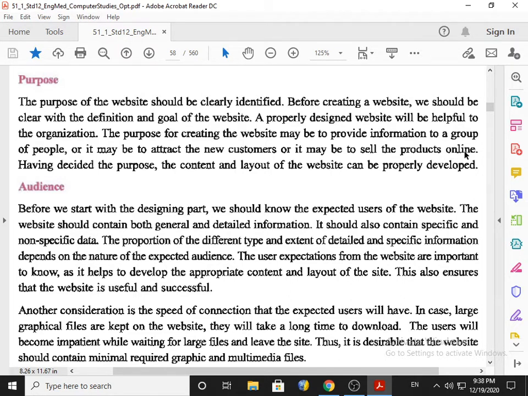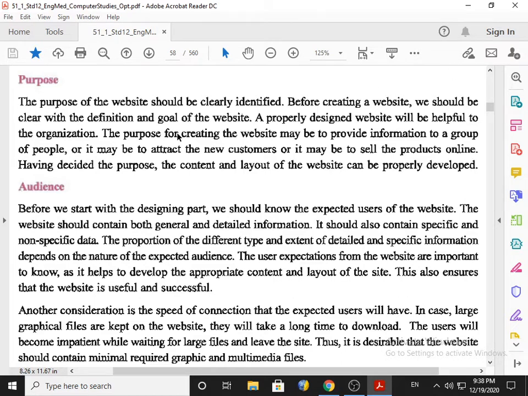All these you have to combine when you are creating a website. Because if new customers are attracted, the chances of success in terms of profit making will be very high. So the purpose of the website is either to attract new customers or to sell the products, or both.